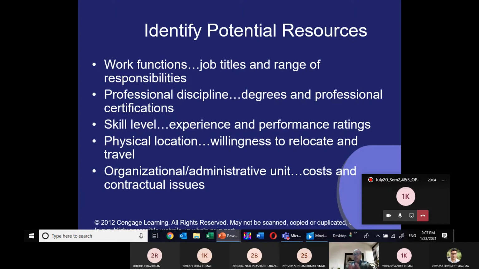Professional discipline, degree, and professional certifications. These are the things we as managers are already considering. Skill level, experience and performance rating, physical location, willingness to relocate and travel, organizational administrative unit, and cost and contractual issues.